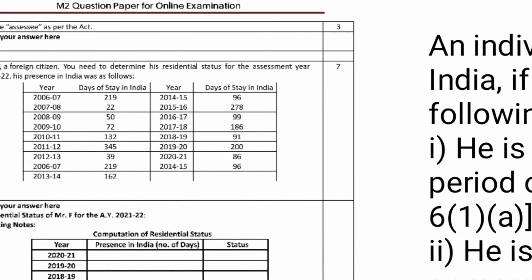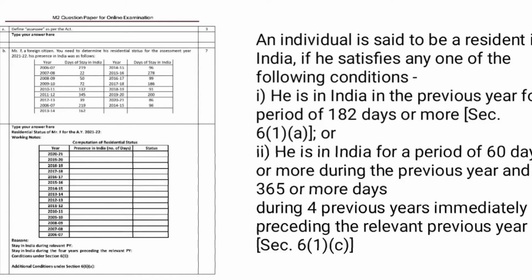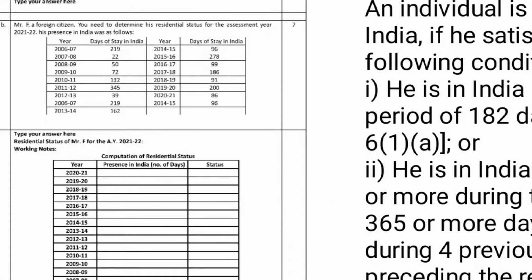So next big question here: Mr. F, a foreign citizen, we need to determine the residential status for the assessment year 2021-22. His presence in India was as follows. So directly here, the data is given from 2014. Drag and drop the presence here and find the status. Now here is the tricky point.